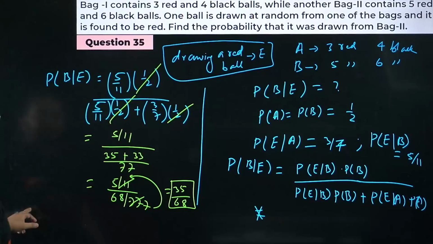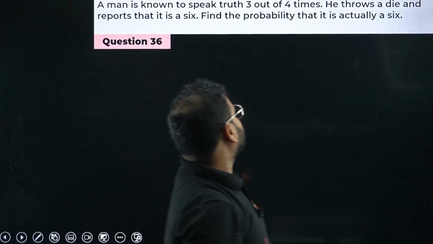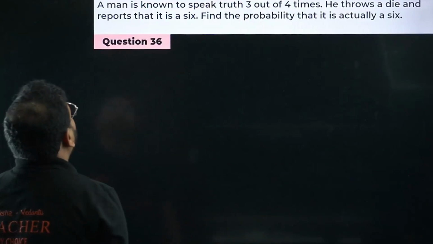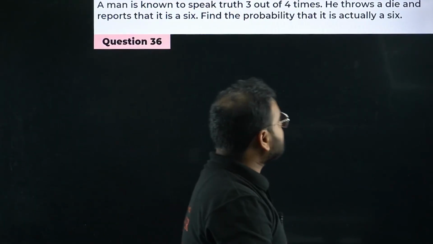Okay, let's move on now. Question 36. A man is known to speak truth 3 out of 4 times. He throws a die and reports that it is a 6. Find the probability that it is actually a 6.